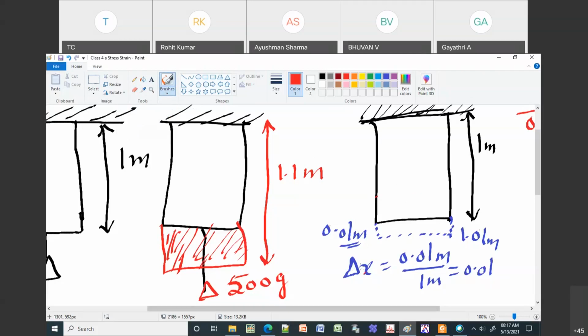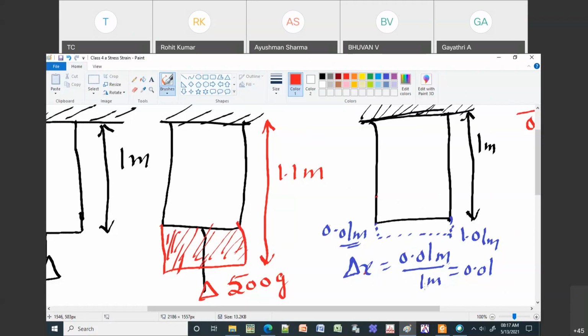Then if you want to take the strain, I'm just taking delta x. Delta x is nothing but the change, the strain in the x direction. How do you define this? Change in the length means new length 1.01 minus original length 1 meter, so that is 0.01 meters divided by original length, which is 1 meter.